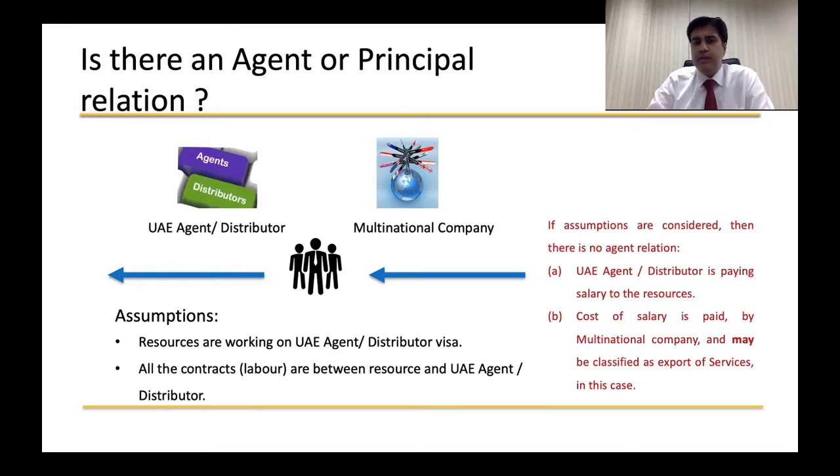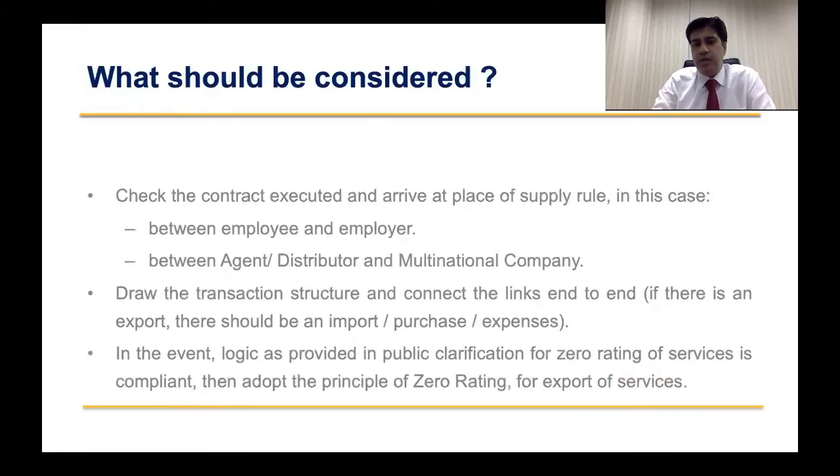This is a fact. Second, the cost of salaries paid by the multinational company may be classified as export of services in this case. Now, what points should be looked at? Let's see the last slide, on what we should be considering.